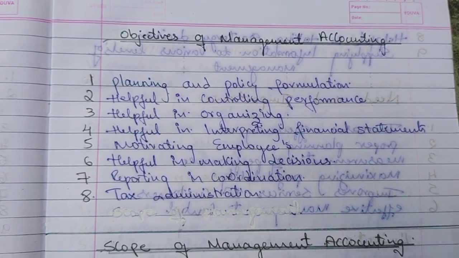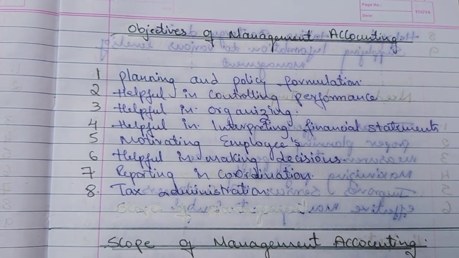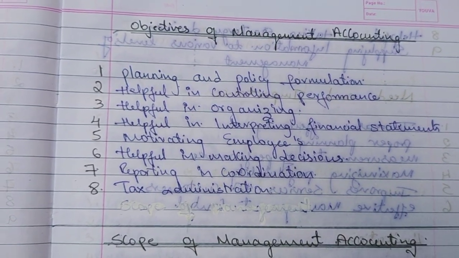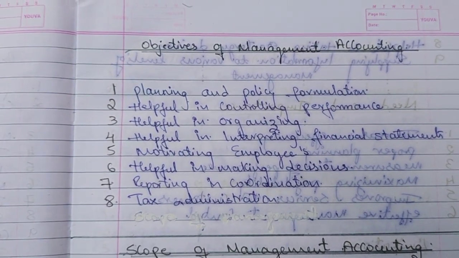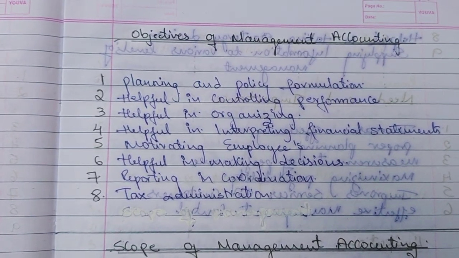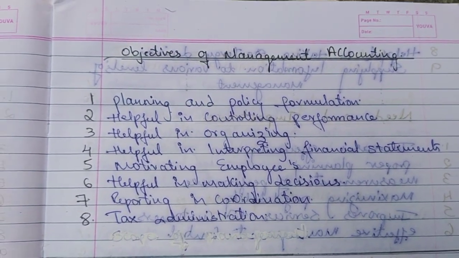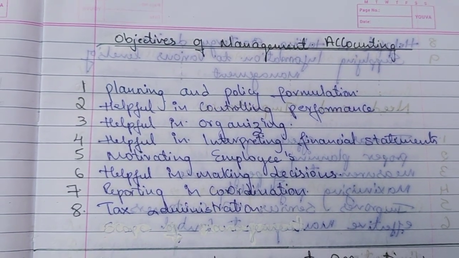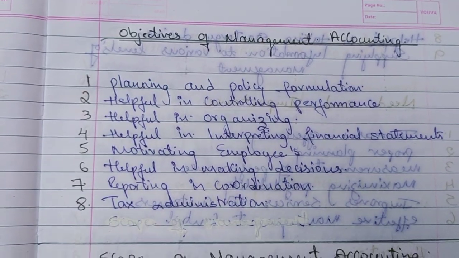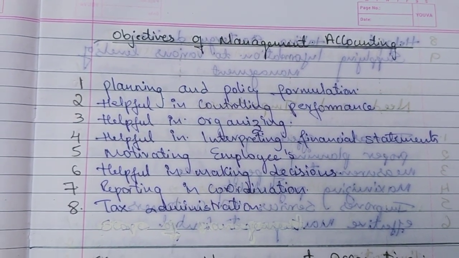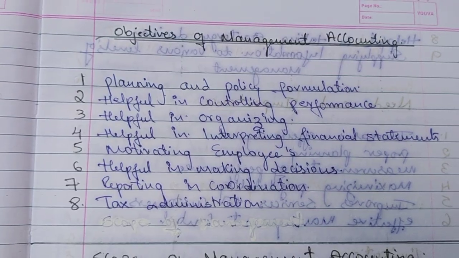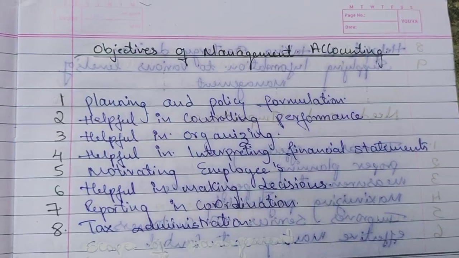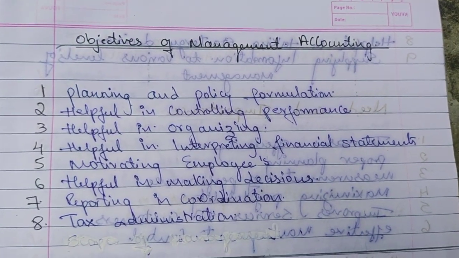As I said, management doesn't only think about daily life, it also keeps in mind the upcoming days in the business. Motivating employees means coordination makes an improvement and better decision making, helpful in better decision making, reporting in coordination and tax administration. Business also needs a control audit, preparing tax, etc. So these are the main objectives of management accounting.